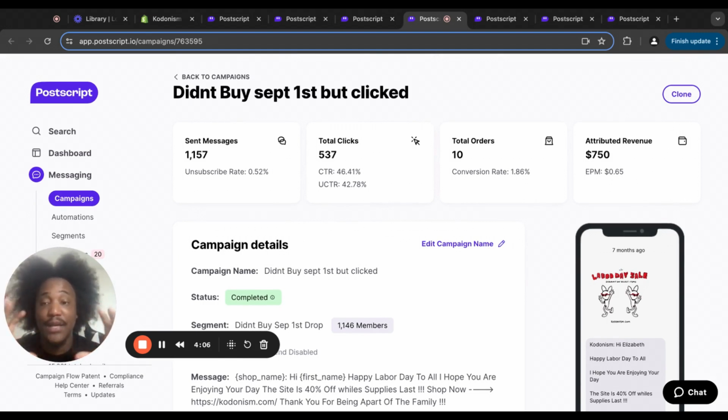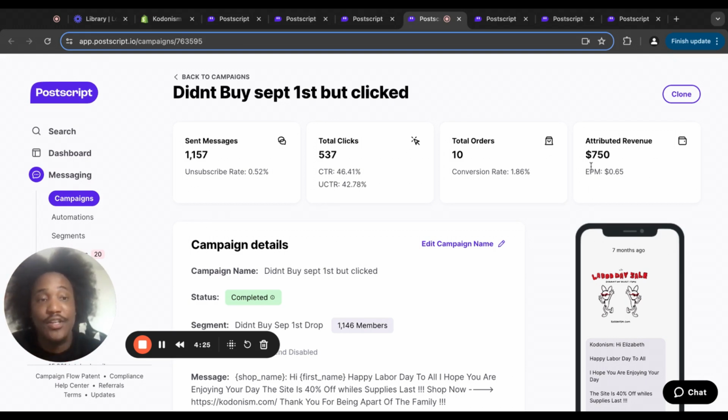I feel like a lot of people are missing out on that. Like, we don't re-engage the people that did click. We don't send another follow-up message. We don't send a sale message. We don't send a down sale. We don't send an up sale. We don't send nothing. And I feel like a lot of people should get into the habit of doing that because there's money there.